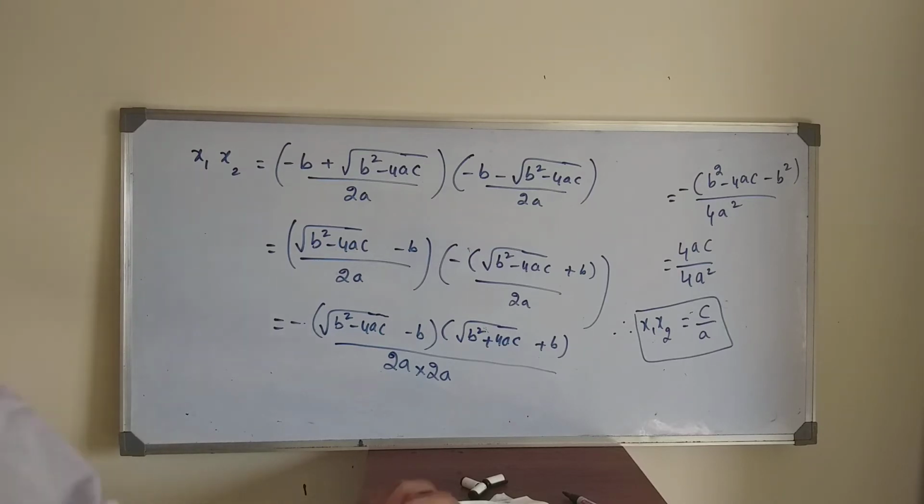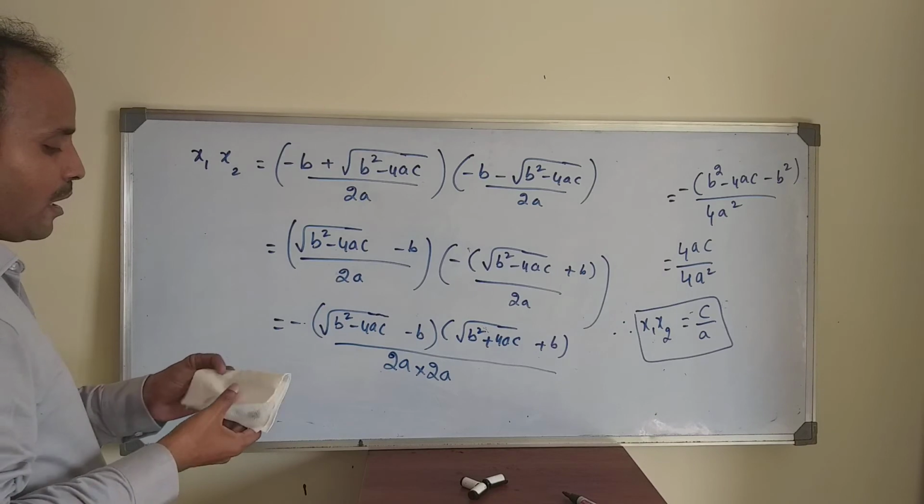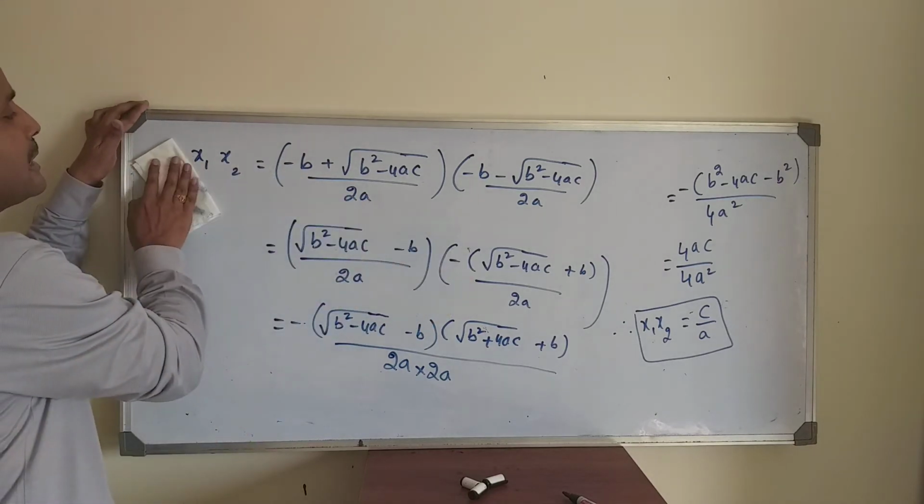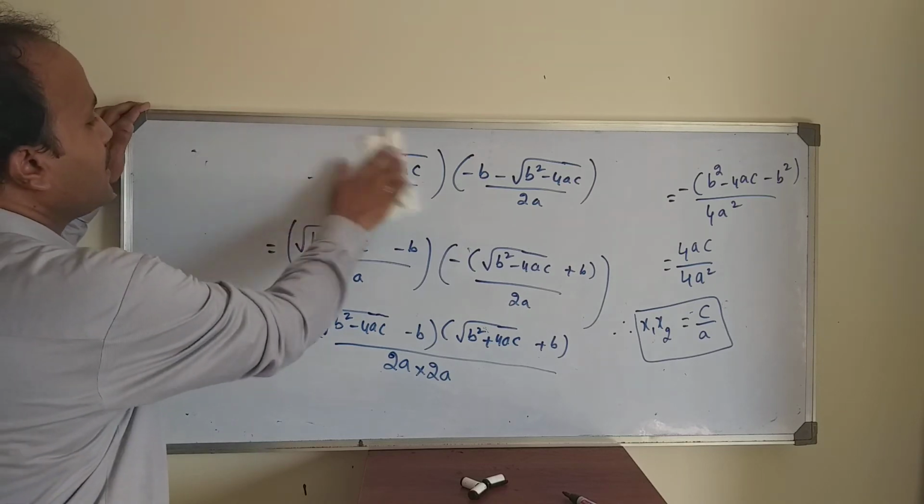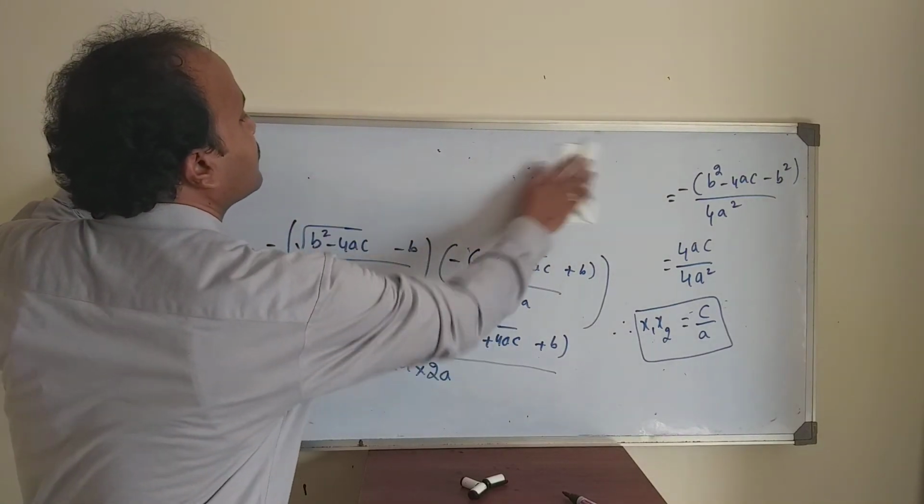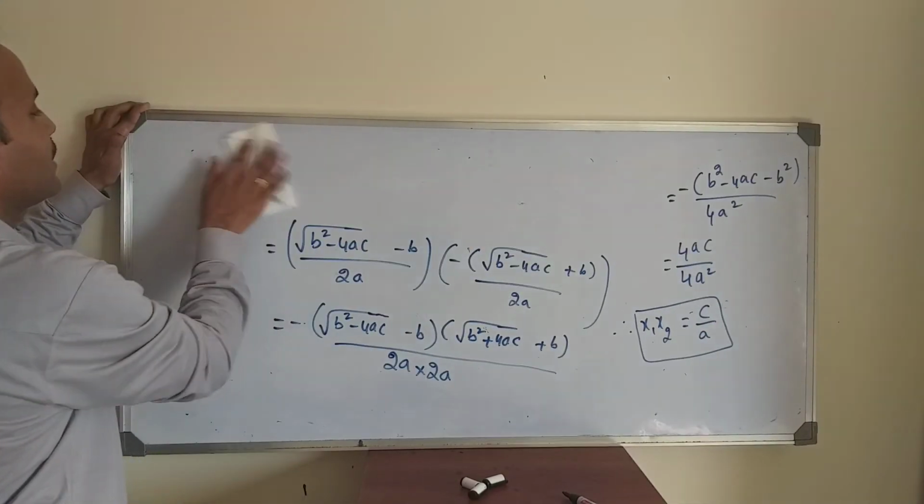So that is about the quadratic expression: the sum of the roots is minus b by a, and the product of the roots is c by a. Based on this formula, you can find the roots of the equation.